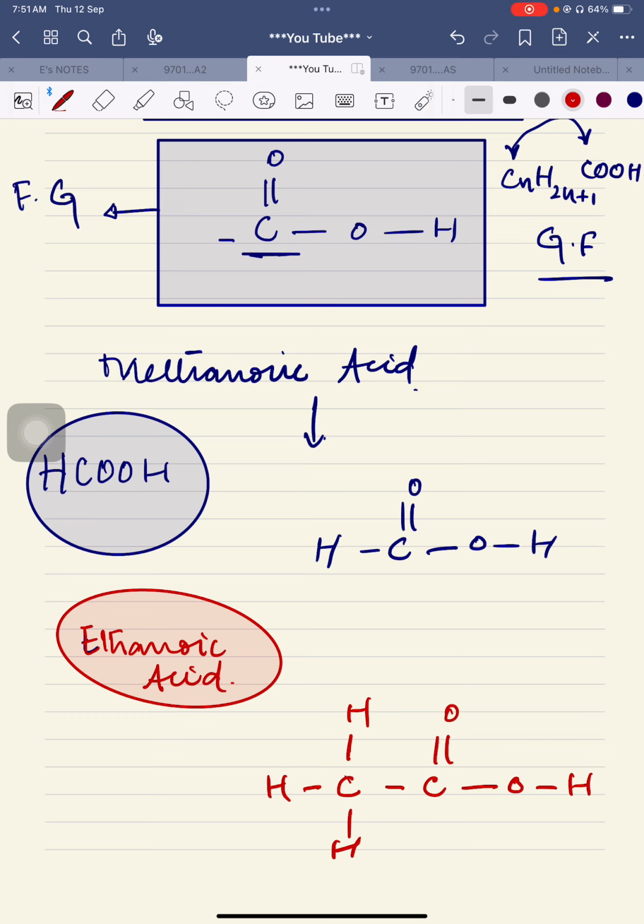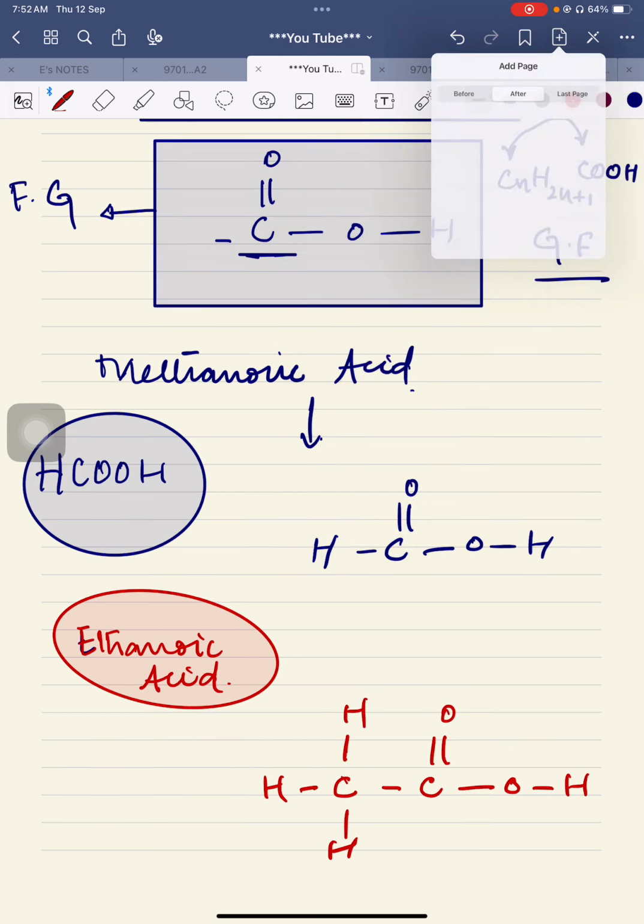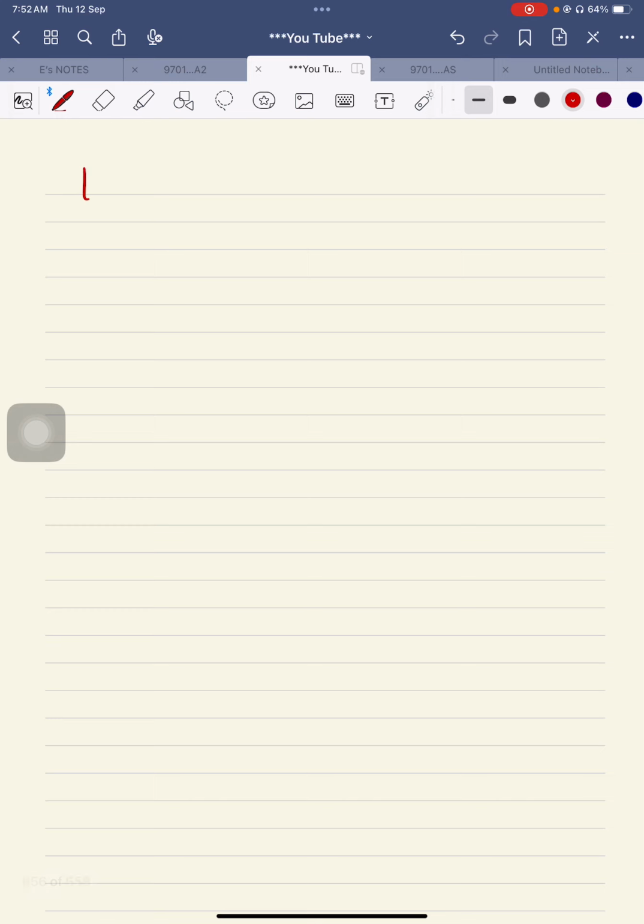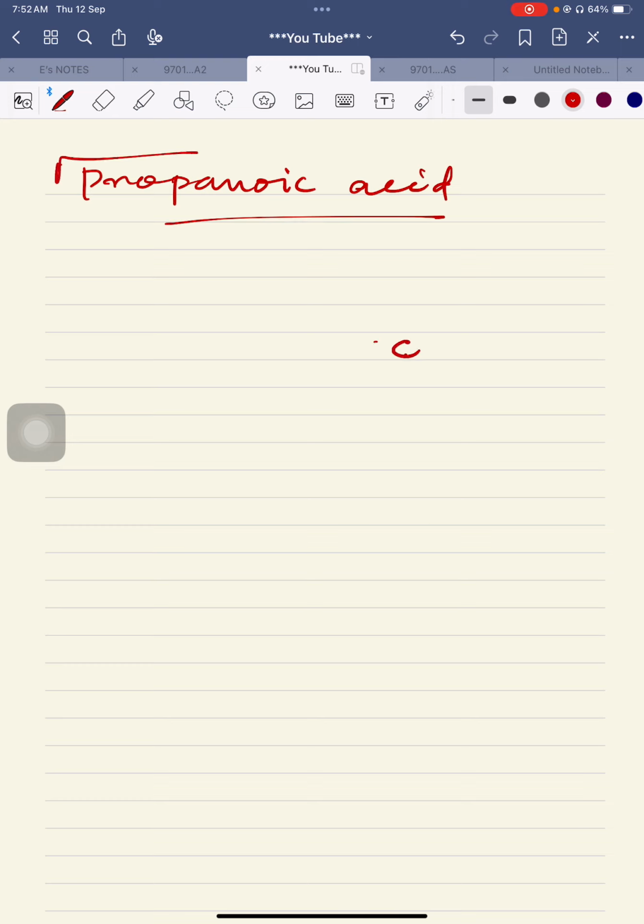I would like to bring your attention to the next formula as well. For example, if the compound is propanoic acid, it is telling you that it is a three-carbon compound. First of all, we write C double bond O and H, which is the carboxylic acid group. One carbon atom is already written. Now, how many carbon atoms are left? Two more carbon atoms are left, because we have to complete the three carbon atoms.